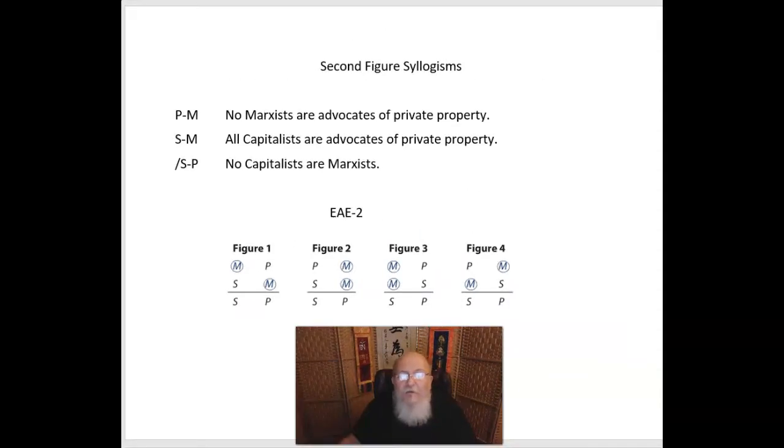Now in second figure syllogisms, the middle term is in the predicate position in both the major premise and the minor premise. Here we have: no Marxists are advocates of private property. All capitalists are advocates of private property. So no capitalists are Marxists. And the middle term is private property.